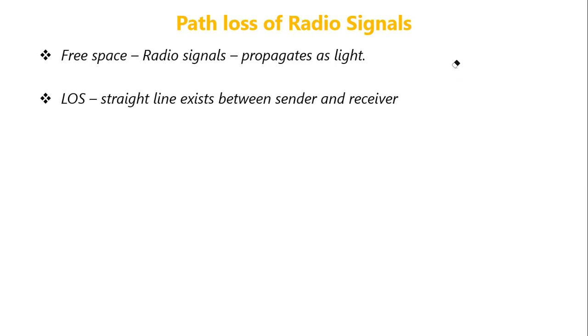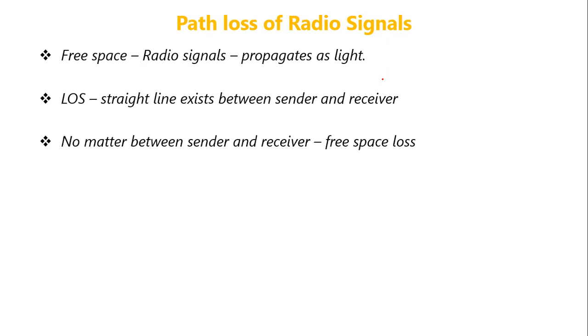In some cases, there may be a straight line of communication possible between the sender and the receiver. If there is a straight line of communication between the sender and the receiver, then that is called LOS. LOS stands for line of sight. But always this straight line of communication may not be possible.